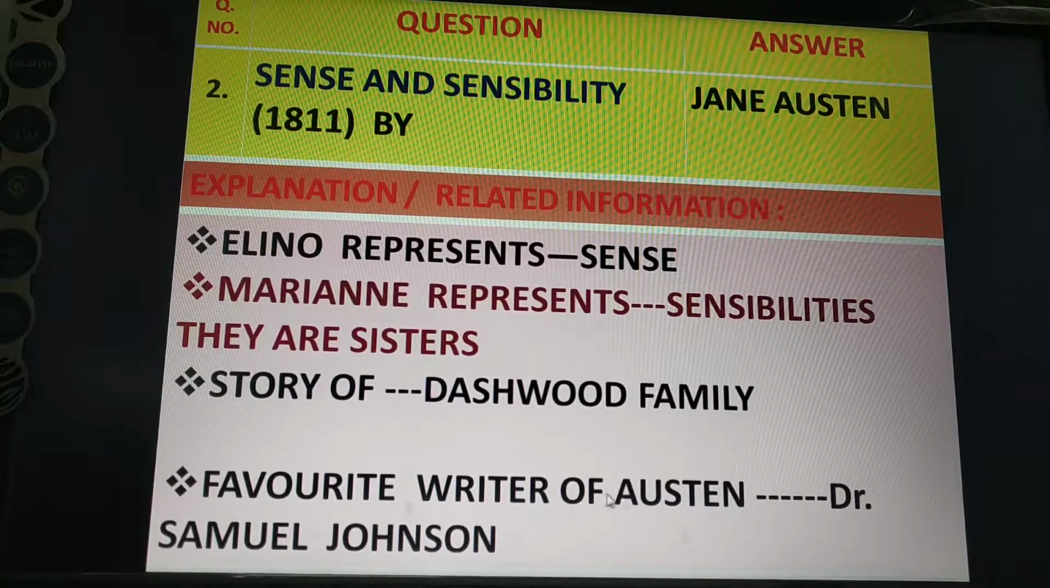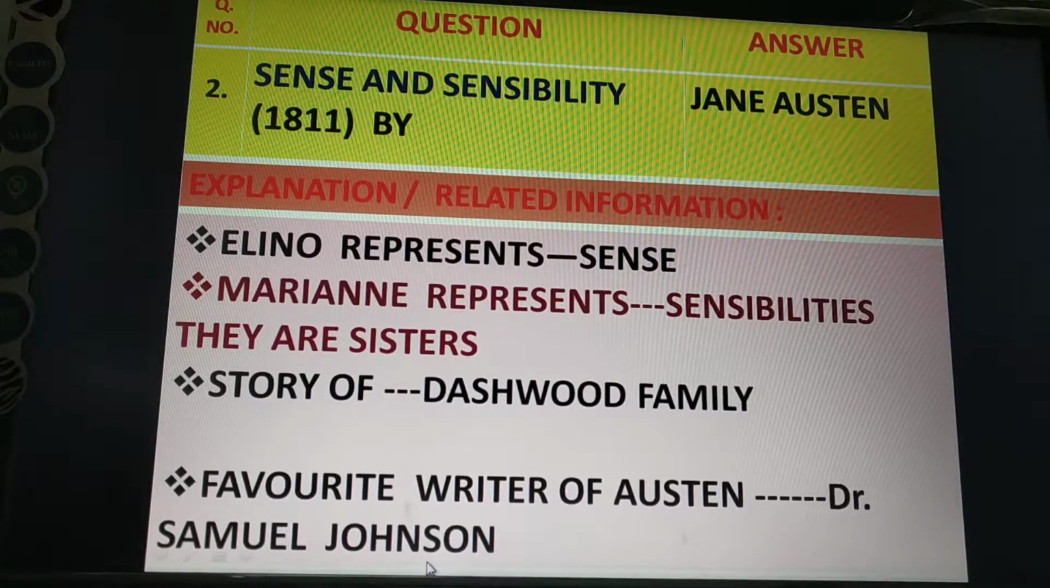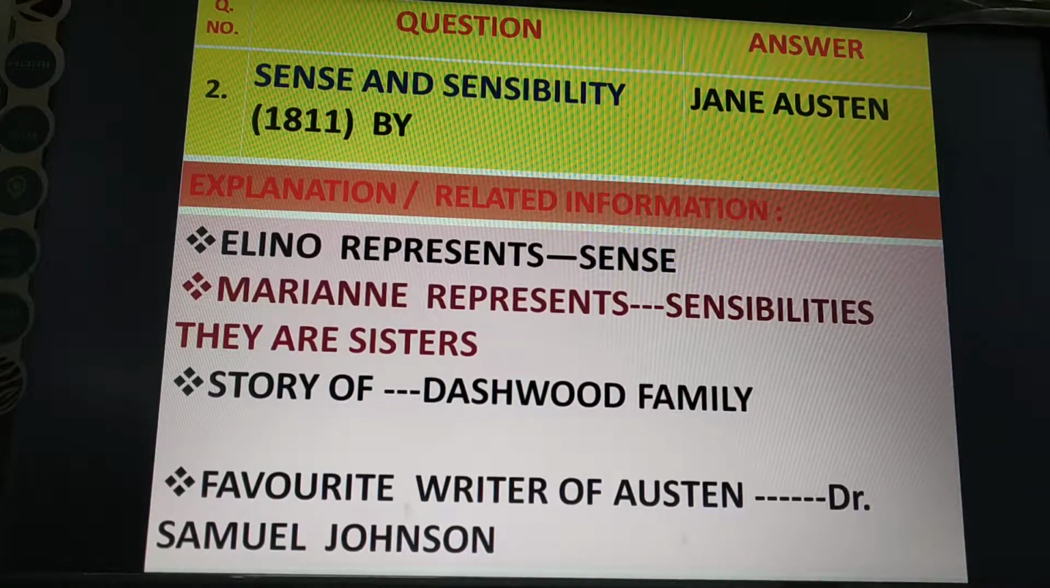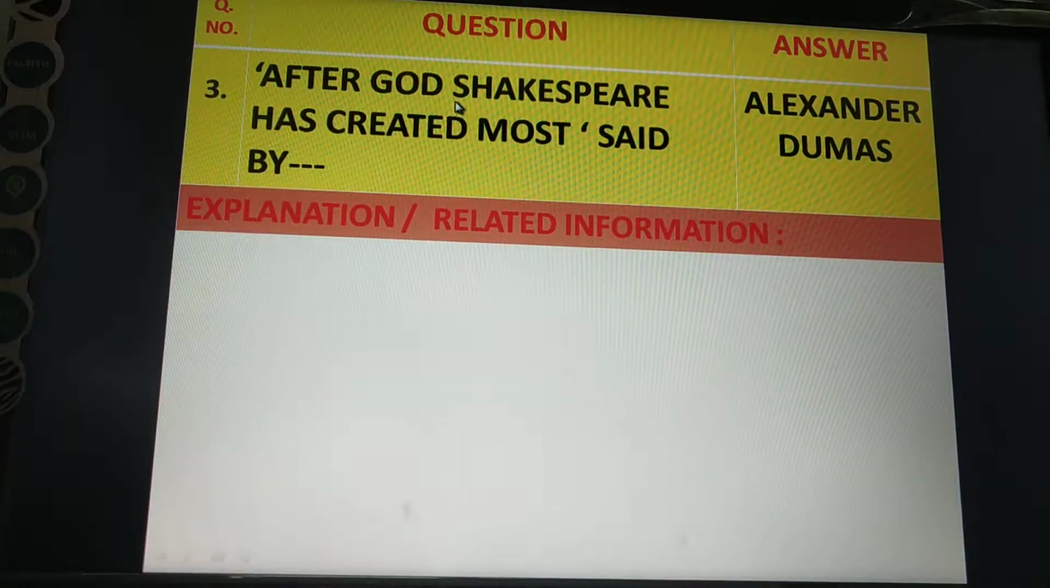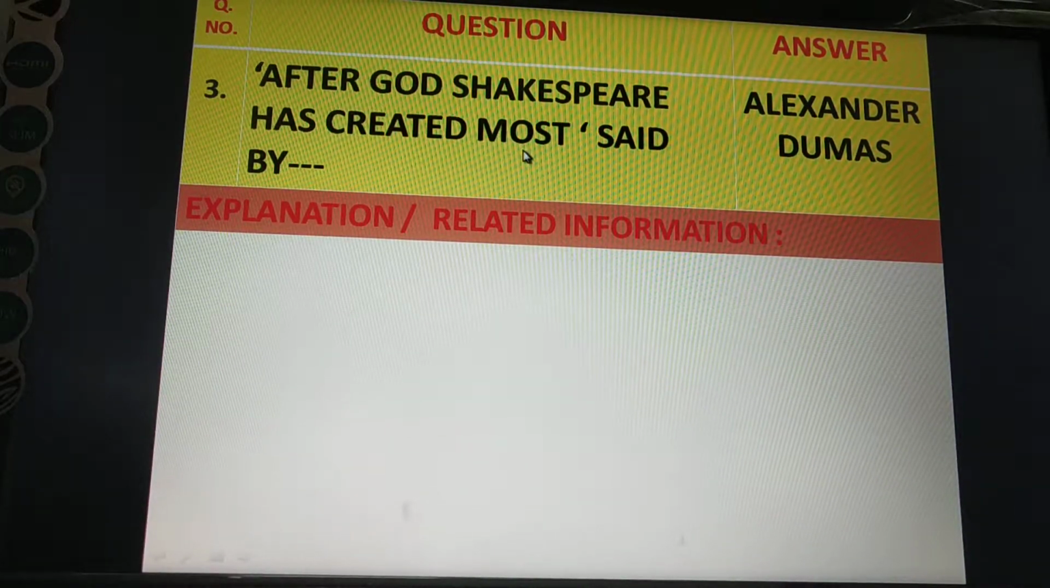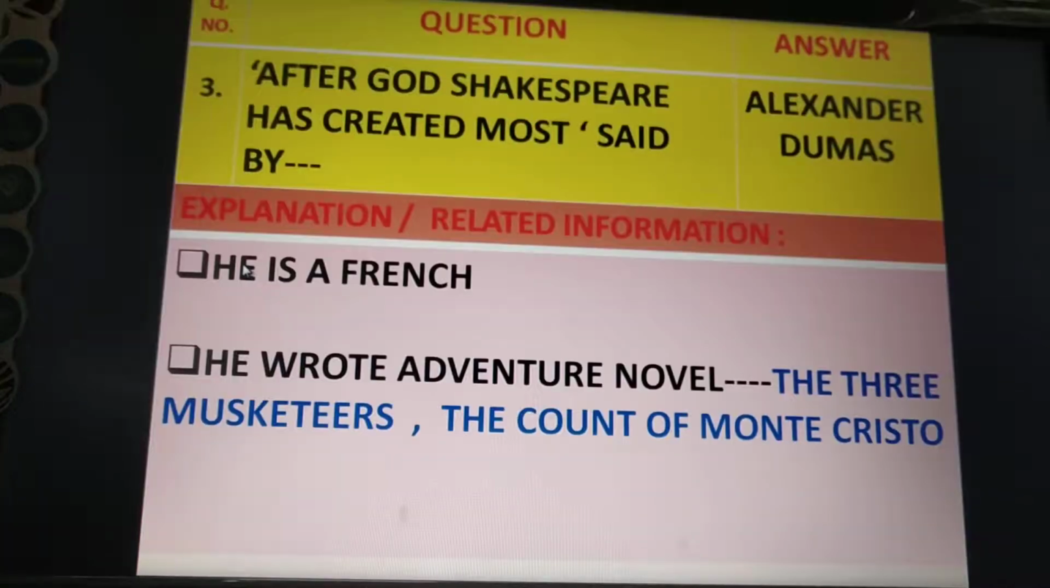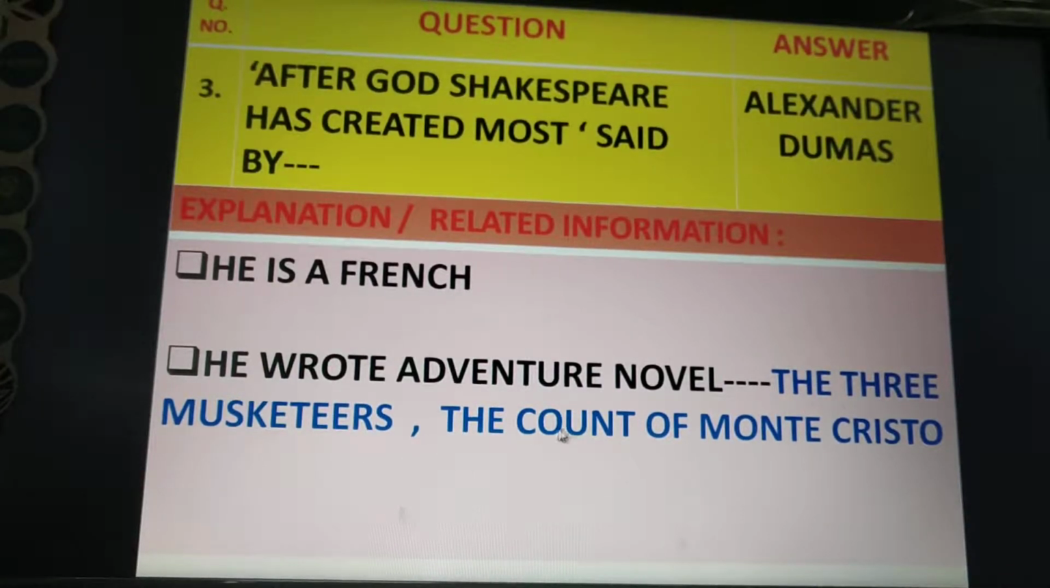Favorite writer of Jane Austen was Dr. Samuel Johnson. Dr. Samuel Johnson was the favorite writer of Jane Austen. After God, Shakespeare has created most. This was said by Alexander Dumas. Alexander Dumas is a French writer. He wrote adventure novels like The Three Musketeers, The Count of Monte Cristo, etc.